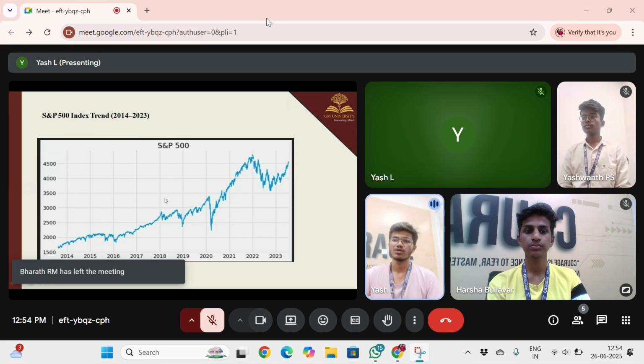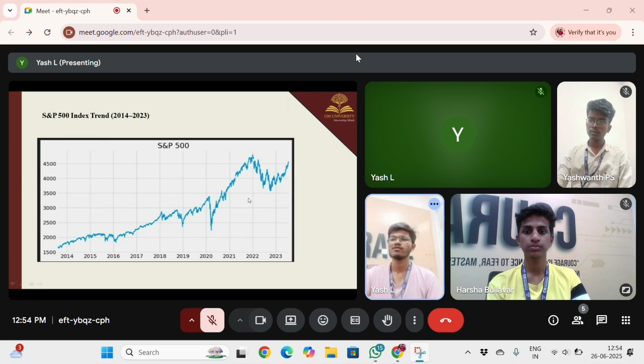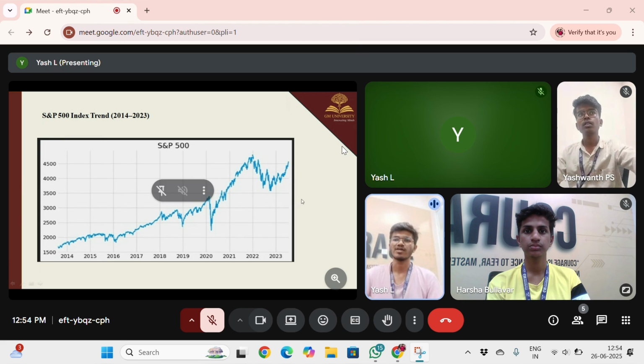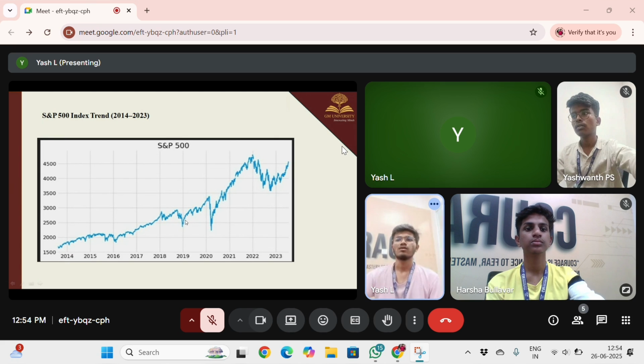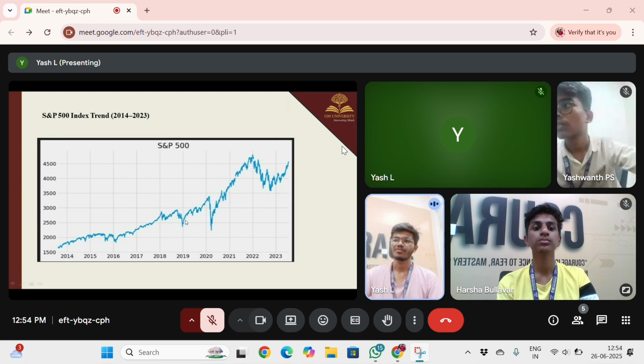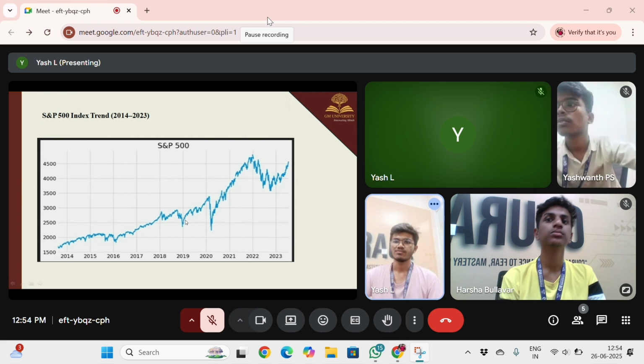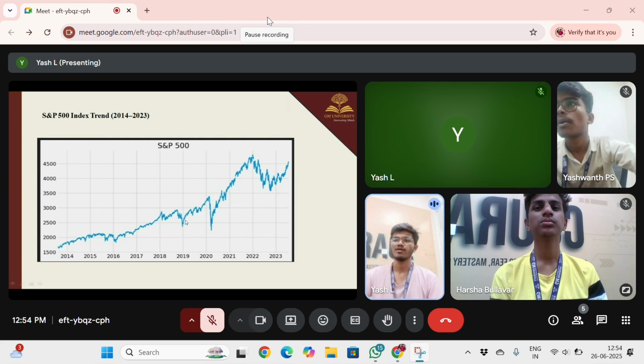A noticeable drop in early 2020 due to COVID-19, followed by a sharp recovery, useful for correlating stock market performance with macroeconomic indicators like interest rate or unemployment rate. Yeah, next we go on to the next.